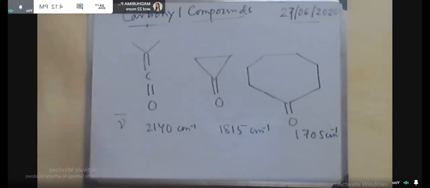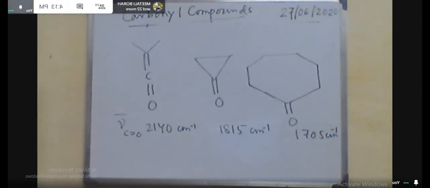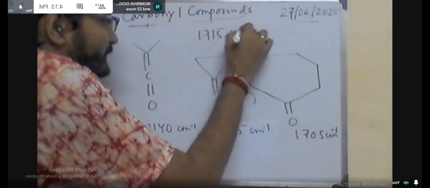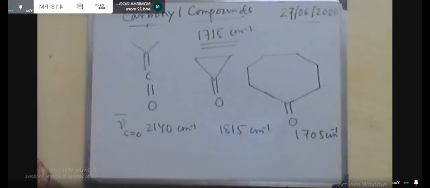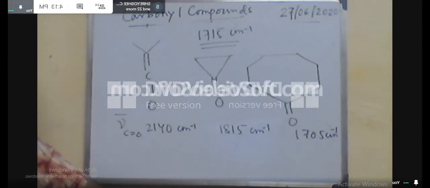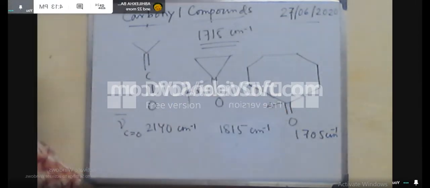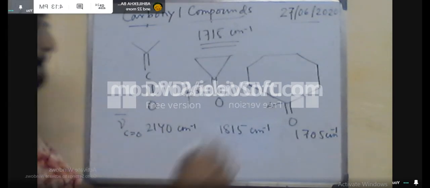Now between these two, this is the 7-membered ring and this is the 3-membered ring. Now you know the trend. When the ring size decreases, the sp character of the exocyclic double bond increases. So here the sp character is much higher than in this system. That's why it is 1815 cm⁻¹.